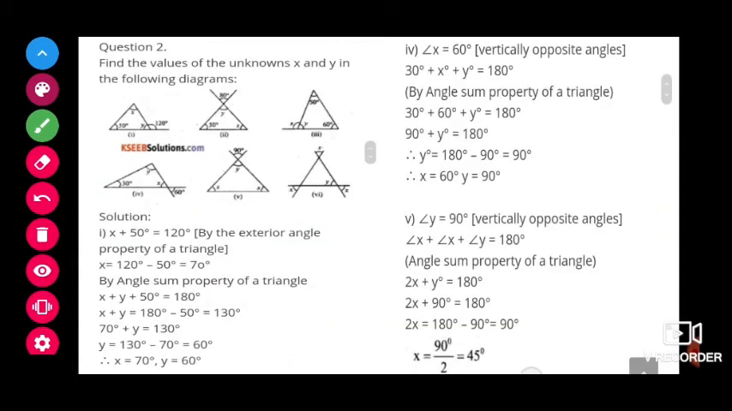Next, question number 2. Find the values of unknown x and y in the following figures. Here we have to use two types of properties to find both x and y. What are those properties? If we take the first figure, here we have an external angle 120 and in the two internal opposite angles, we have one angle 50.